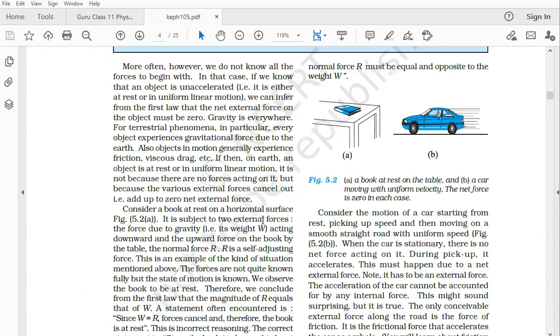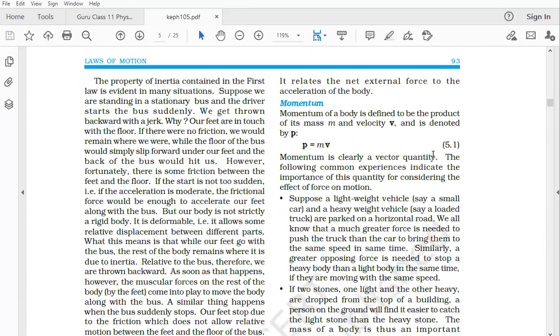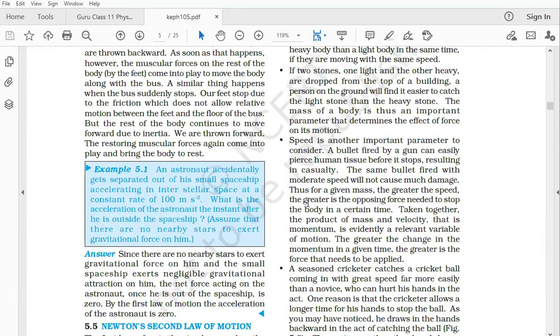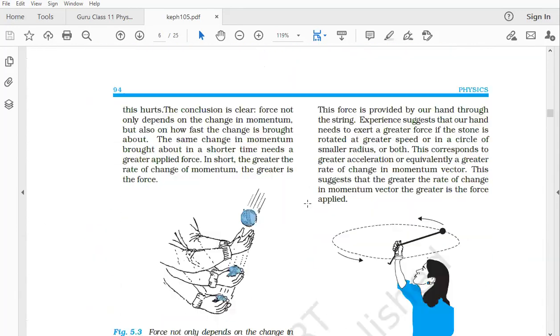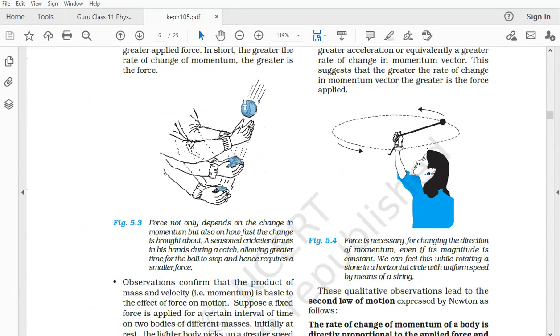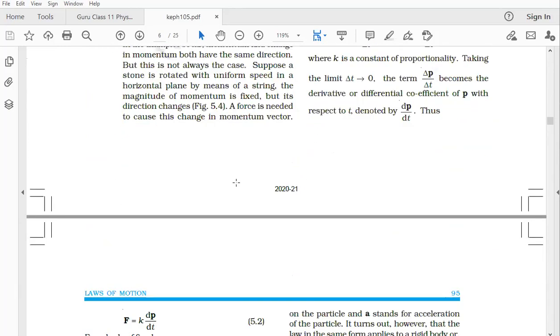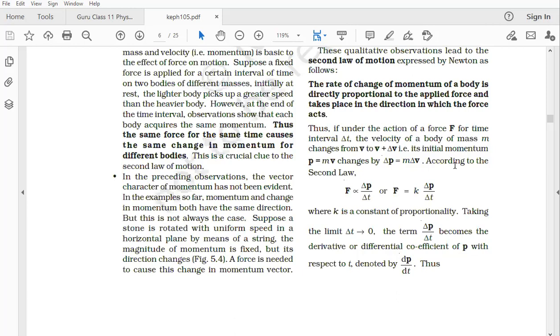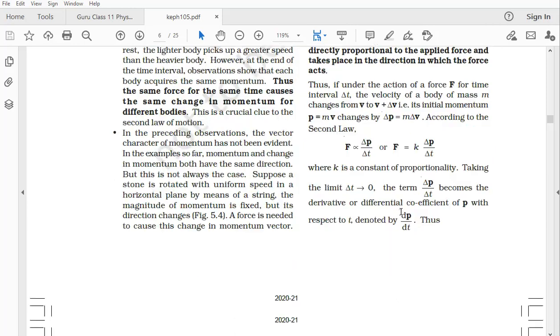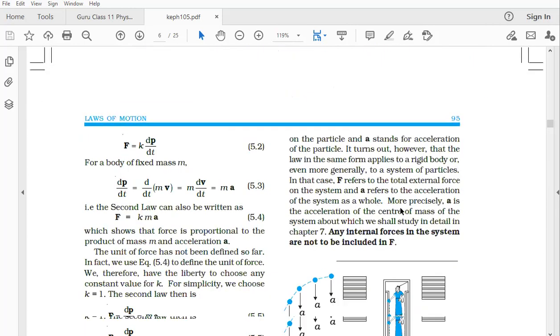Newton's laws of motion, we talked about it. We talked about static equilibrium and dynamic equilibrium. This is static equilibrium, this is dynamic equilibrium. We talked about what is momentum. We talked about the second law. We talked about the cushioning effect, why you hold the ball a little bit longer time. We derived Newton's second law using the calculus method and then your 9th standard method.